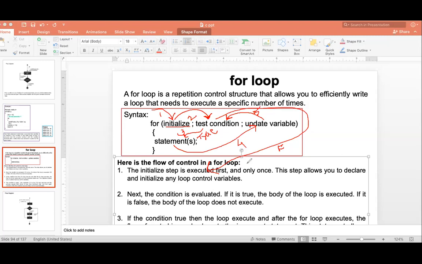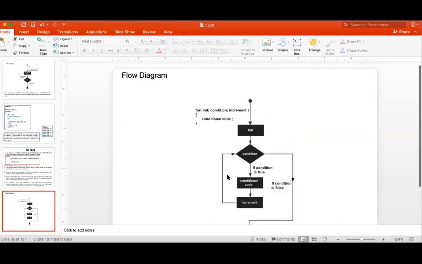So have you got this concept of for loop? Everyone getting? Yes, sir. Okay, so this is actually the flow of my for loop.